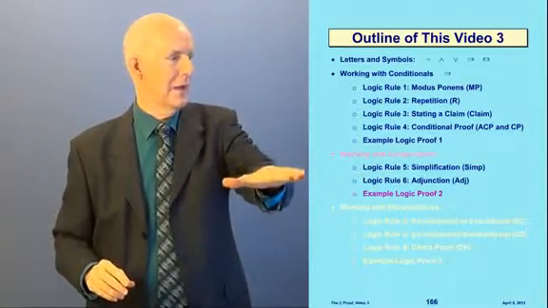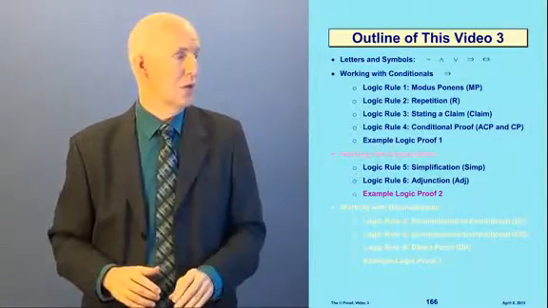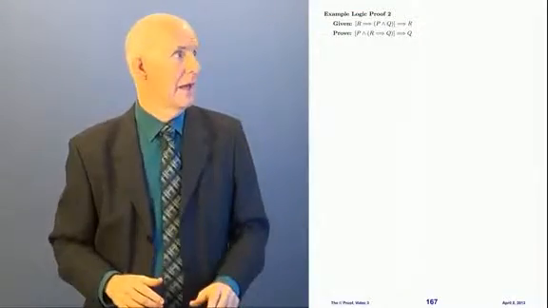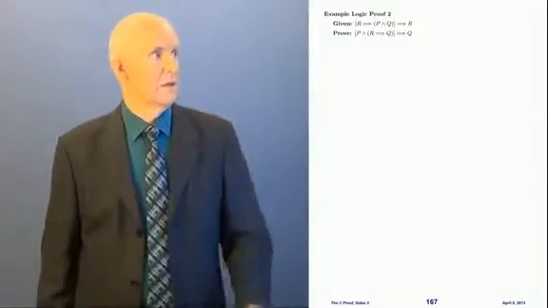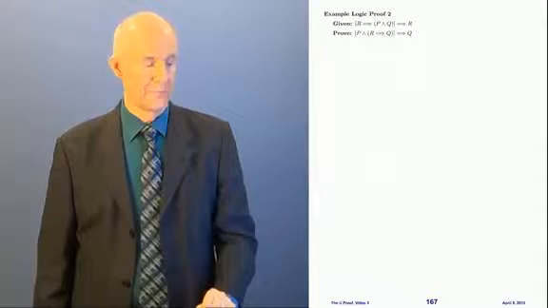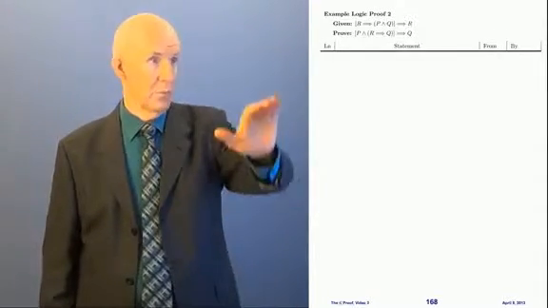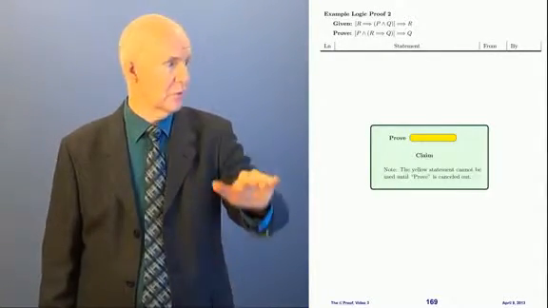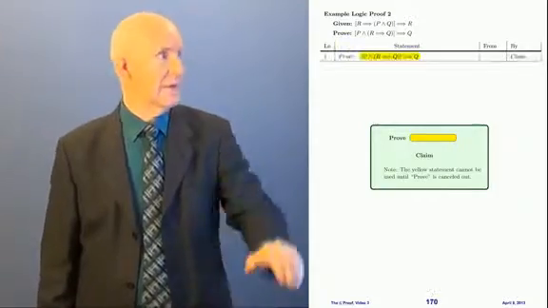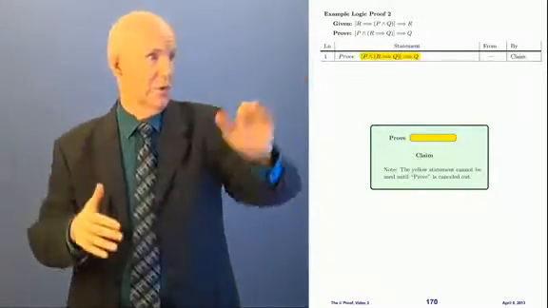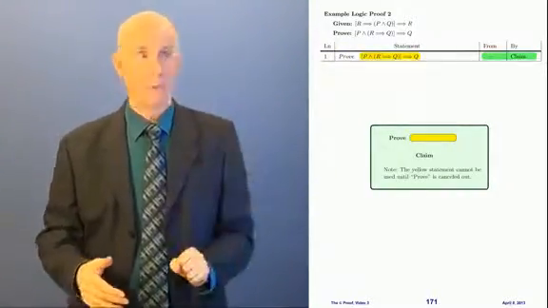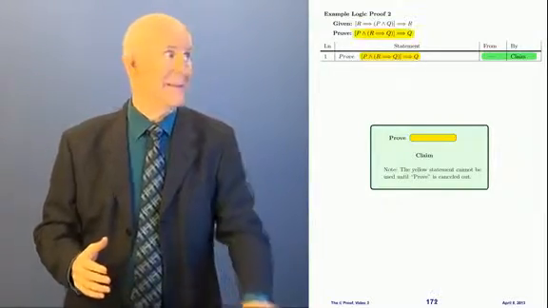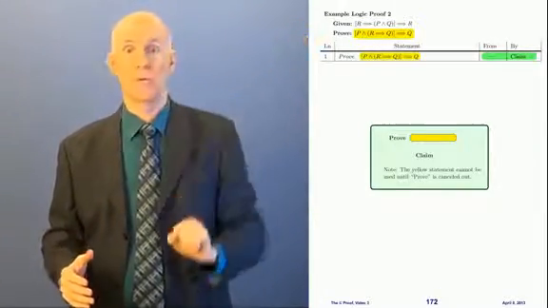Okay, so here we are in our outline. Now let's go ahead and do our next example proof. And here it is. So we have a given and a prove. And so we're going to start, we're going to use 4 columns as usual and start with the claim rule. And we're going to write down, prove this yellow thing by the claim rule. Now and what is that yellow thing?